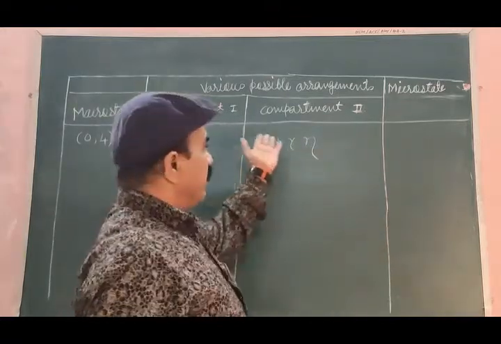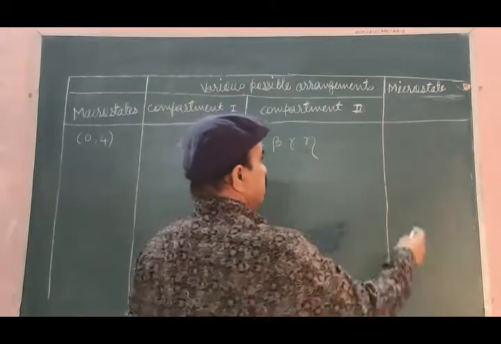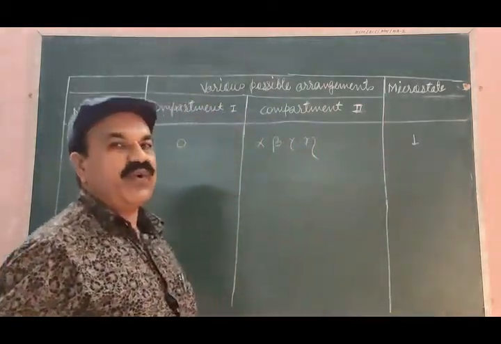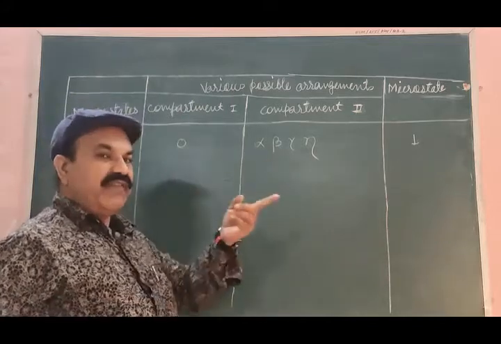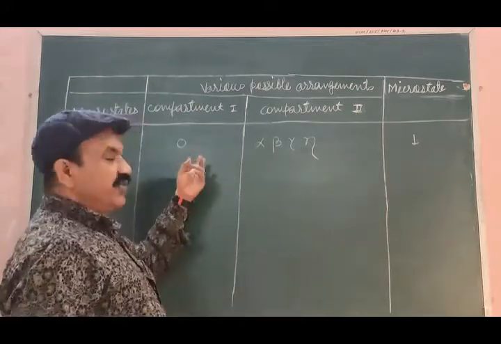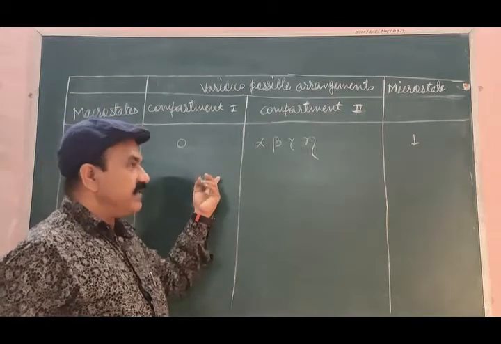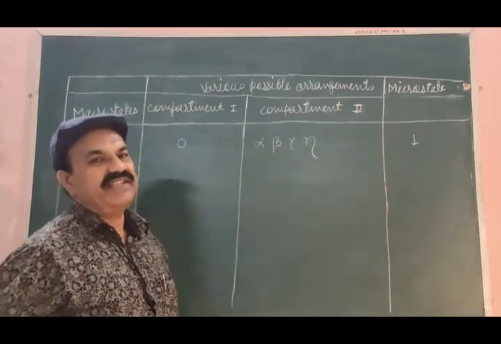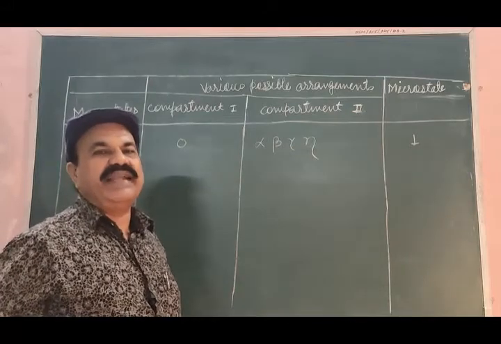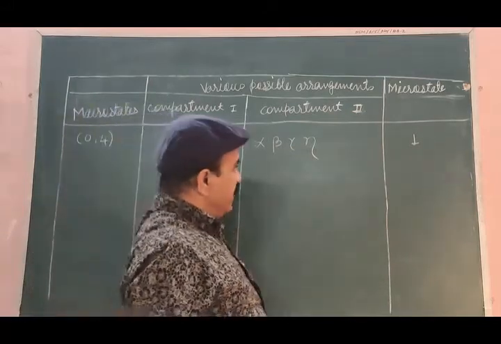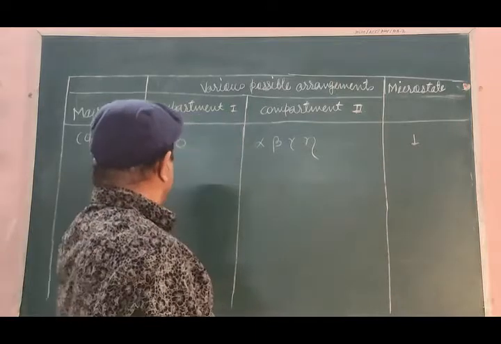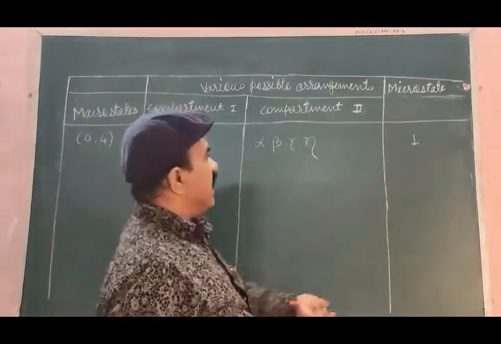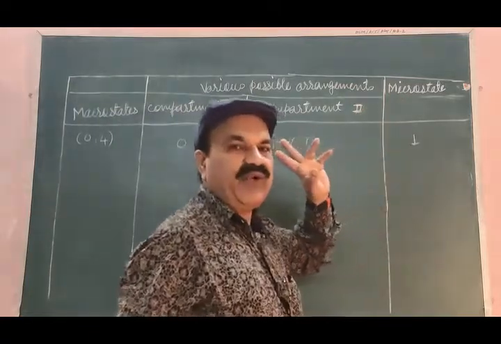There is only one possible way of arrangement, and therefore it is corresponding to only one microstate. There is no other possible arrangement, and therefore this macrostate has only one microstate.